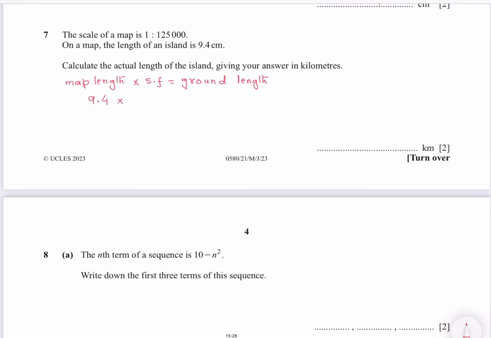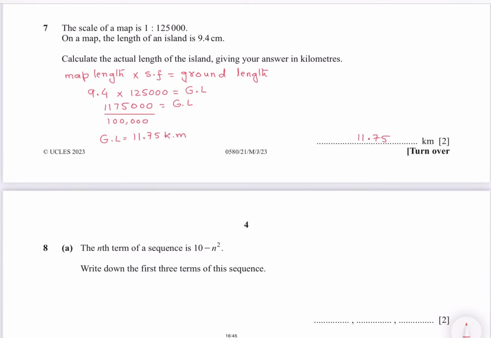So map length is 9.4 and scale factor is 125,000. So ground length is 1,175,000. So convert it into kilometers, or divide it by 100,000. So you get 11.75 kilometers.